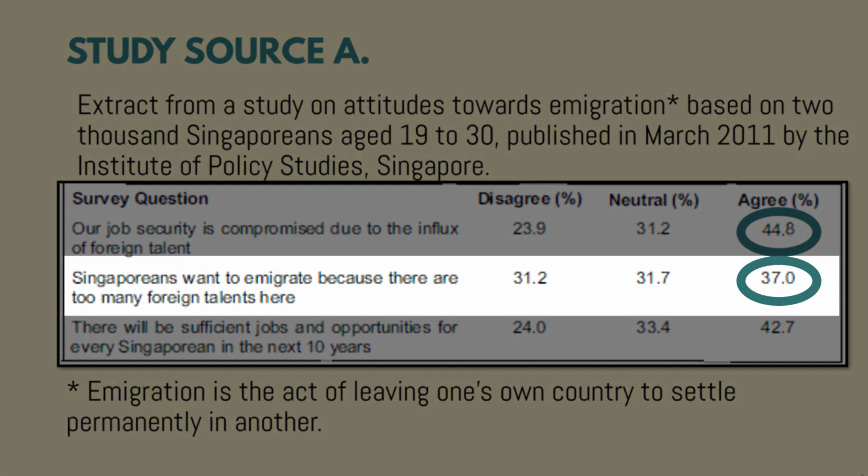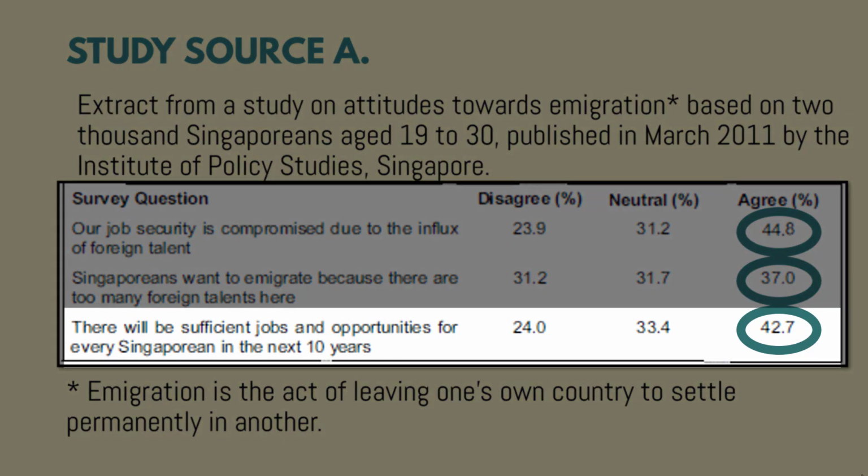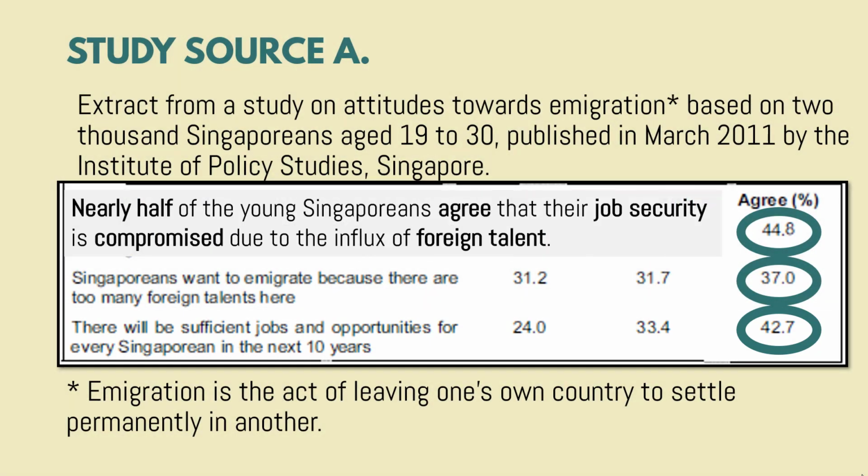Then 37%, which is lower but still means at least 1/3 of them want to immigrate because there are too many foreign talents. And we have 42.7% saying that there will be sufficient jobs, which tells you that they have confidence in having enough jobs. So what we like to do is rephrase the idea.